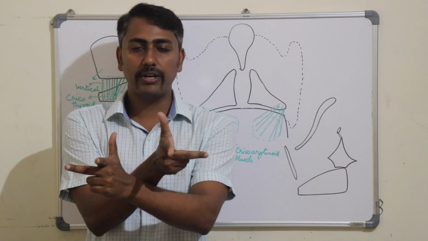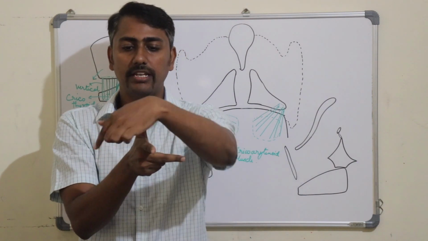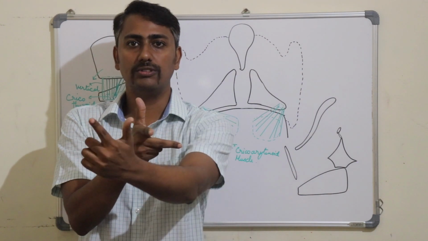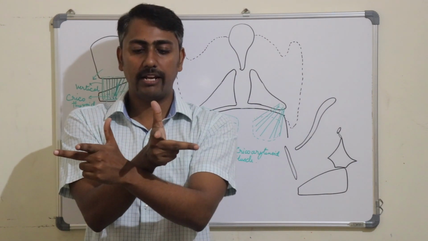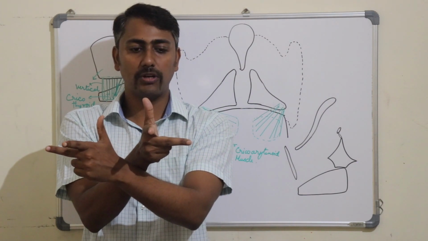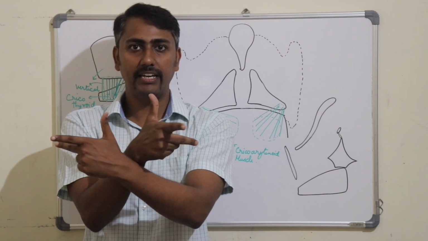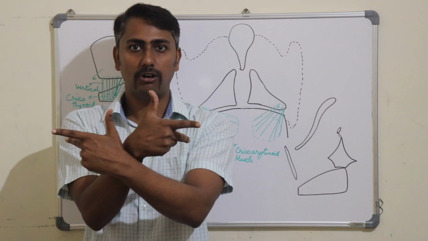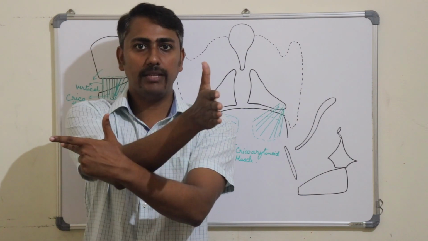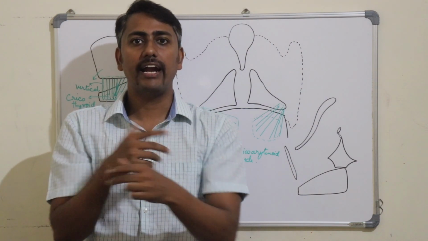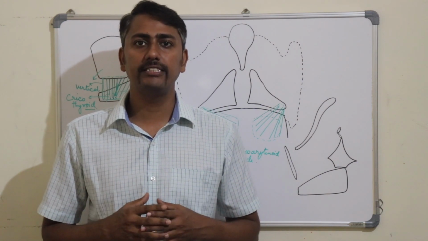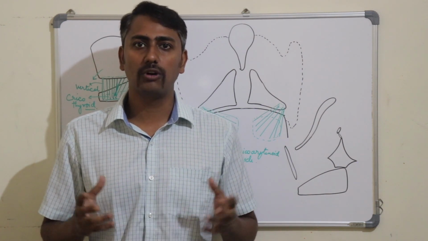So if you look into this, this one was the rima glottidis, and here was the attachment of the vocal folds. Now look closely. Whenever the posterior cricoarytenoid contracts, it pulls the muscular process of the arytenoid laterally, and there will be a rotation movement of the arytenoids that will pull the vocal folds away from the midline. That is known as the abduction of the vocal fold. The posterior cricoarytenoid is the only abductor of the vocal fold.